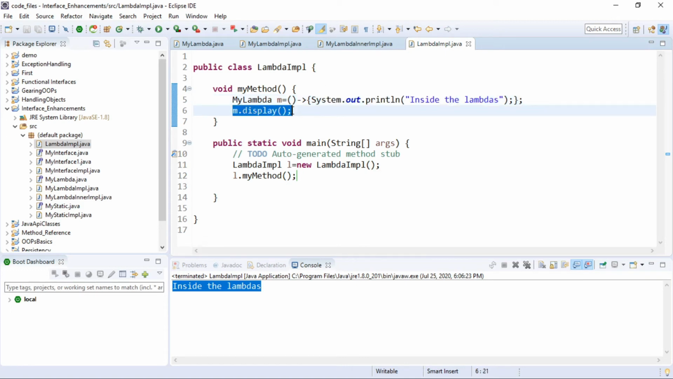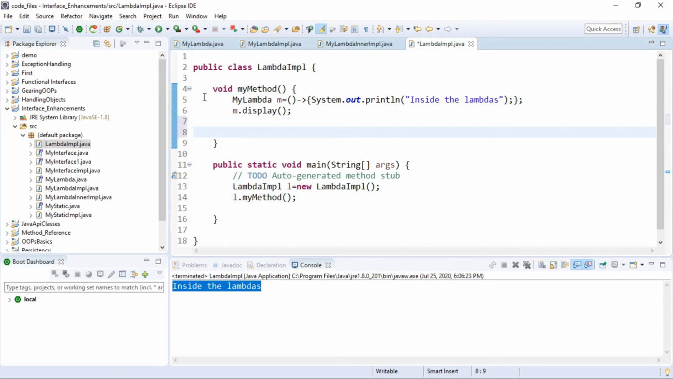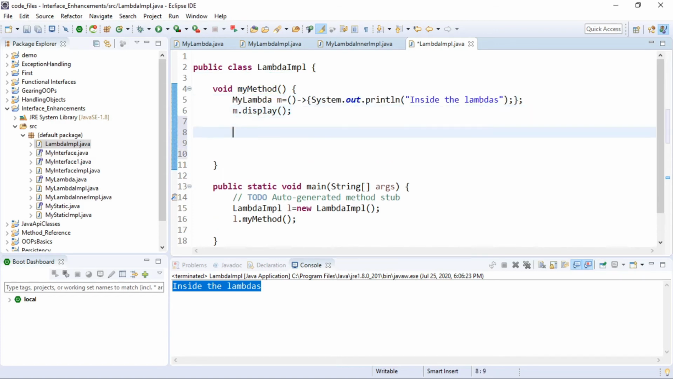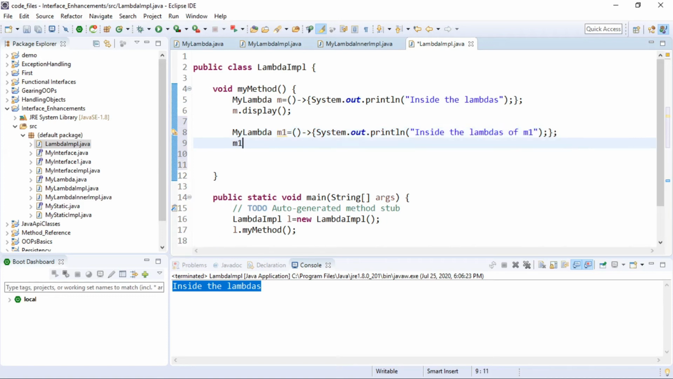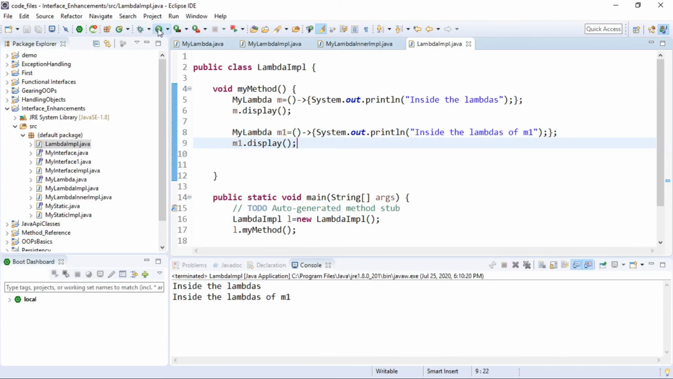Once you do that, you are going to call this display, right? If you want to create one more object, you can do it by saying MyLambda, let us say m1, inside lambdas of m1, and then you will say m1.display, and just execute this. You will see that the lambdas are created, right? So this is the way lambdas work in Java 8.